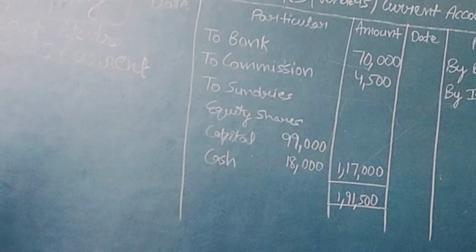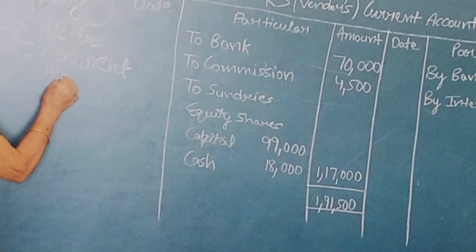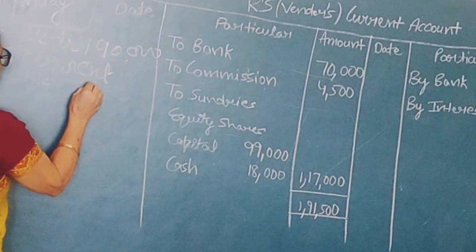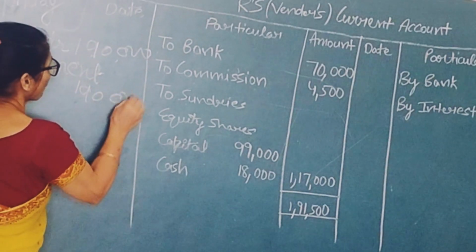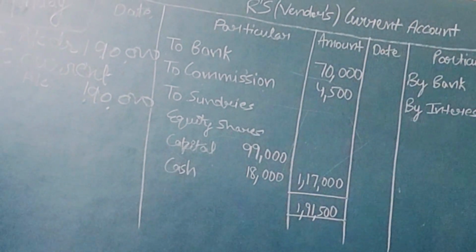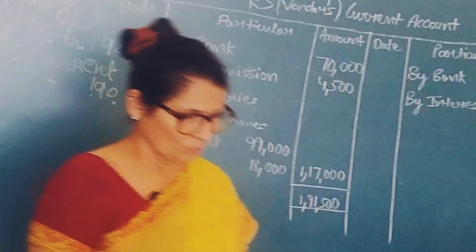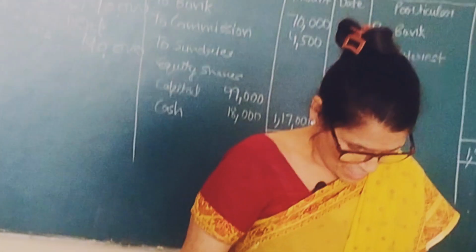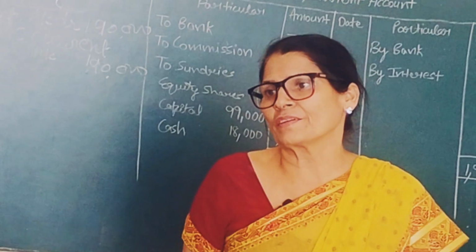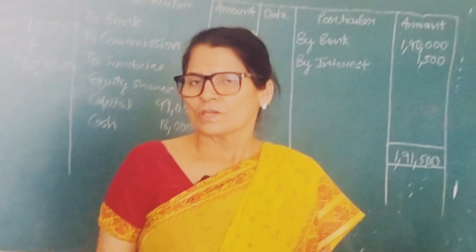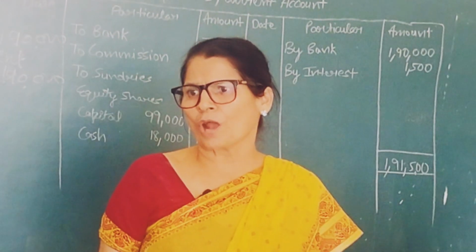R's current account, how much? 1,90,000, because this much amount is realized from debtors. So you will write the narration: being amount realized from vendor's debtors. Who is the vendor? R. So is it clear? First entry, is there any doubt?